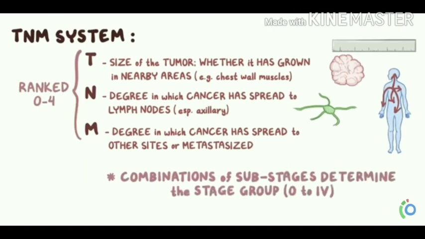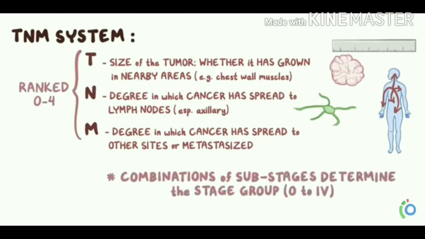To determine the risk of breast cancer, each one is staged by the TNM system. T determines the size of the tumor, whether it has grown into nearby areas, that is chest wall muscles, and N indicates the degree to which cancer has spread to the lymph nodes, especially axillary nodes.